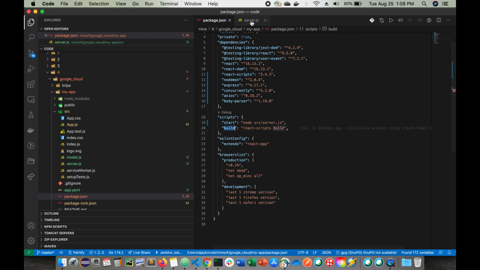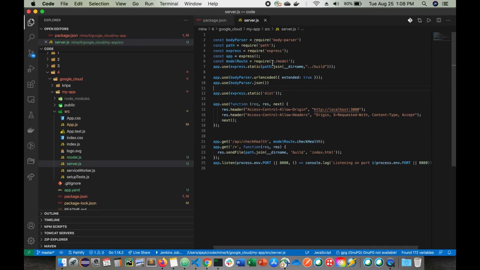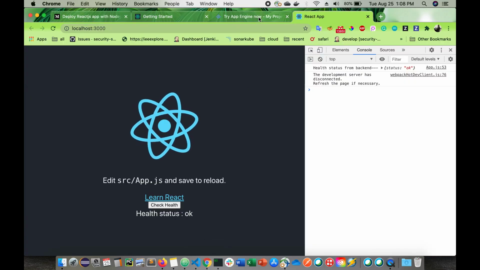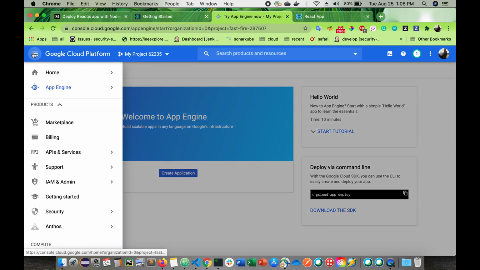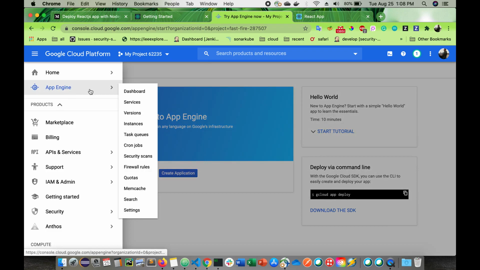What change do we require? One is that we have to add our App Engine host name. Where will you get the host name? Let me see where we can get that host name.